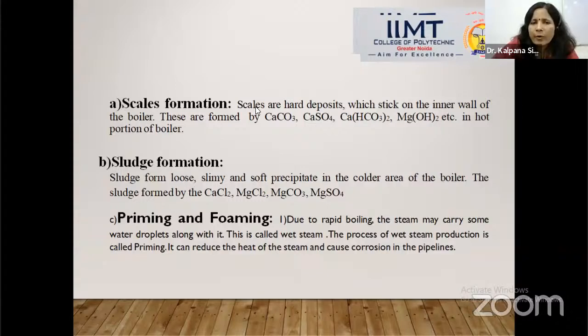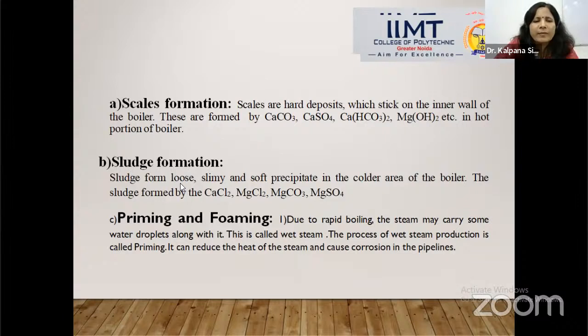Again I am going to remind students, scales are hard deposits which stick very firmly on the inner wall of the boiler. So it is very difficult, we can't easily remove this scale from the inner wall of the boiler, quite difficult. There are many techniques through which we can remove the scale from the boiler. So the scale forming impurities are calcium carbonate, calcium sulfate, calcium bicarbonate, magnesium hydroxide, etc.